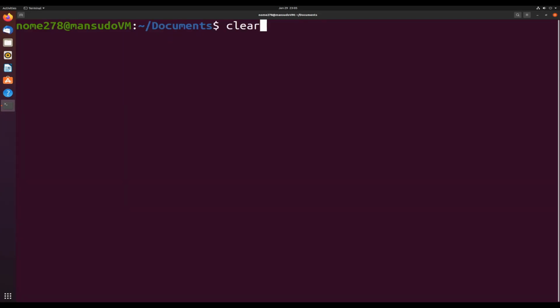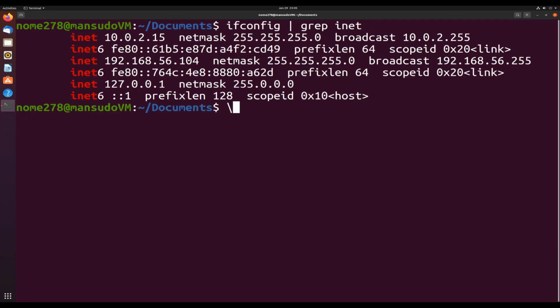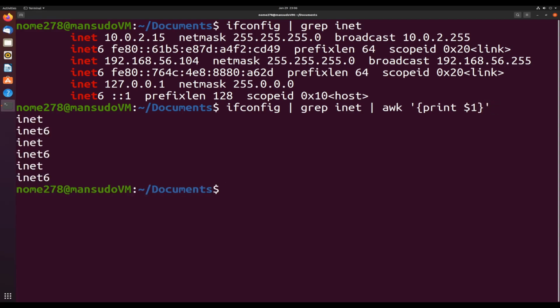So let's talk about what exactly awk does. Let's run ifconfig piped to grep inet. This will give you all the information regarding the inet tab. Now, let's see what happens when we run awk with that. So we'll do ifconfig piped to grep inet, and then we'll pass awk, and then in single quotes and curly brackets, let's print $1, and then close the brackets and close the quotes. Let's see what this gives us. It gives us that first column. So you'll notice here, inet, inet6, inet, inet6. That's what prints there.